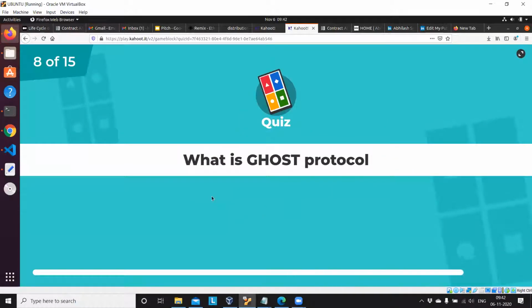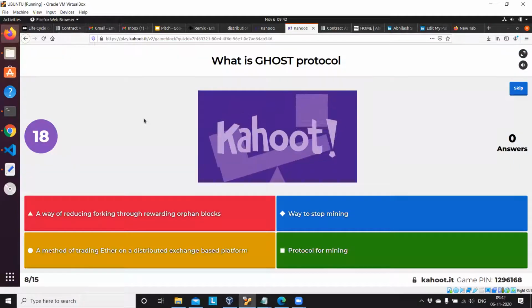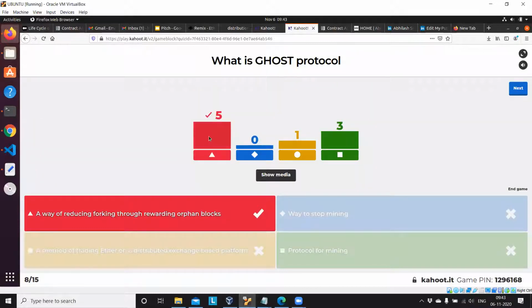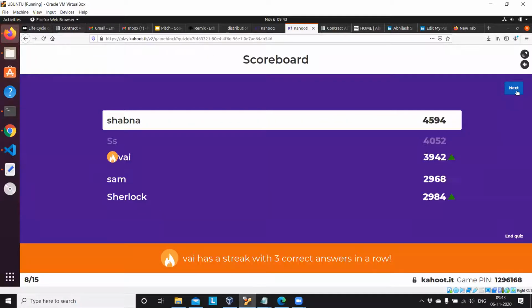What is Ghost protocol? I hope we discussed it yesterday. Yeah, better. 5 right answers and 3 wrong answers. Shabna moves to first and second VAI.